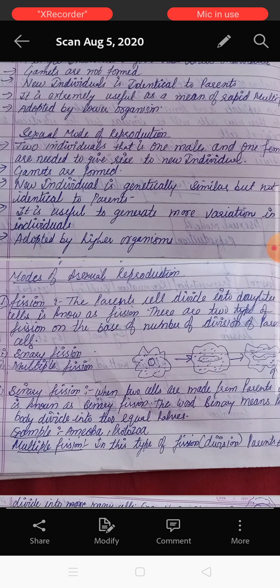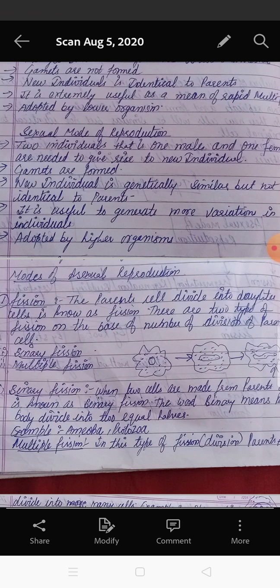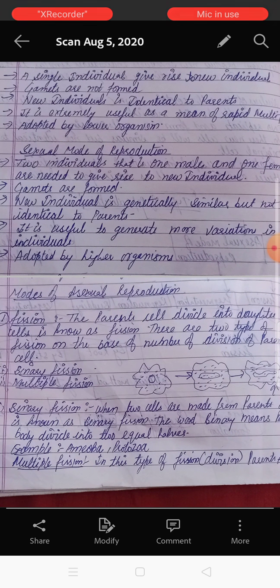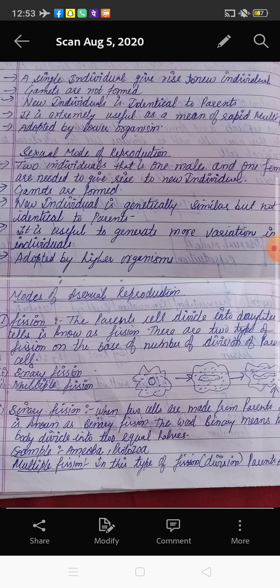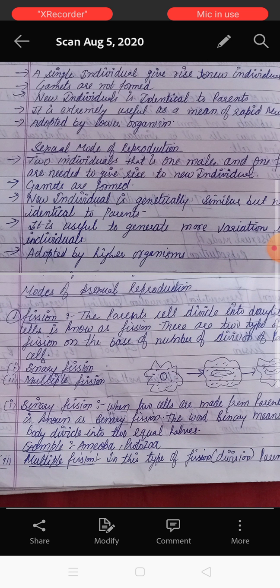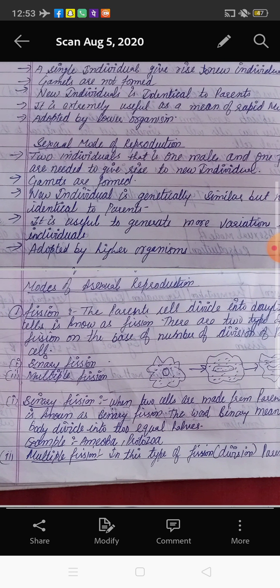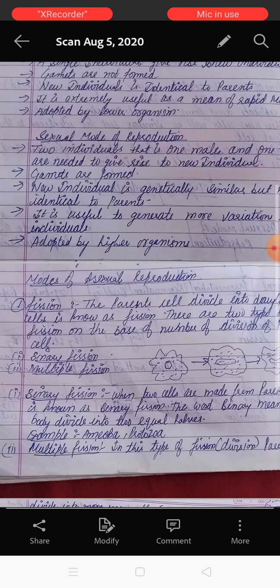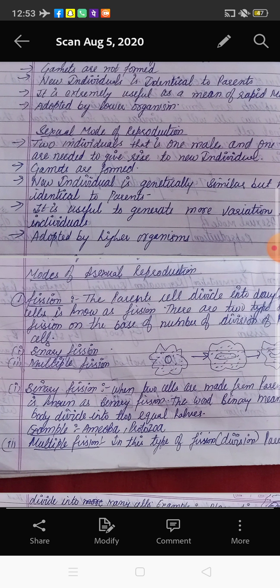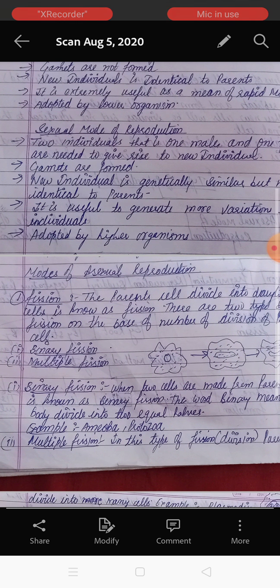Now you have a second point: gametes are not formed. What do you mean by gametes? It means the cell of the new organism. When the male and female cells meet with each other, they make a gamete. But in this case, you all know only one parent is needed, so no gamete needs to be made. So in asexual reproduction, gametes are not formed.